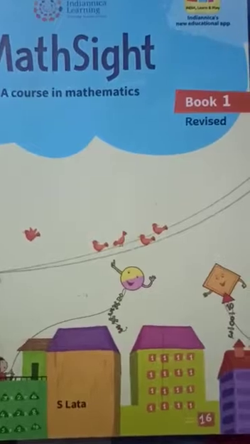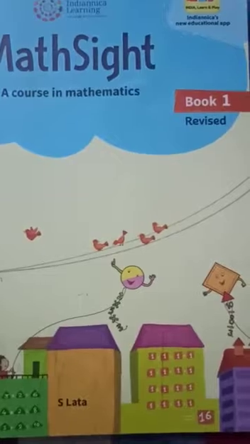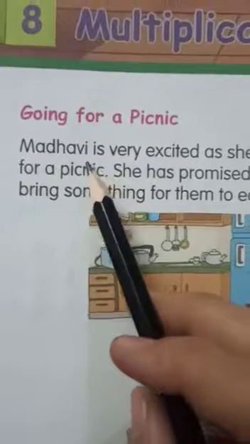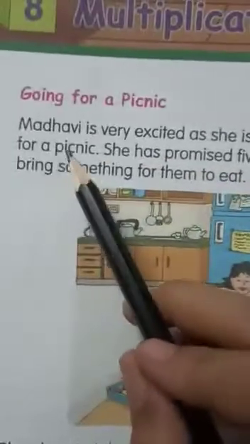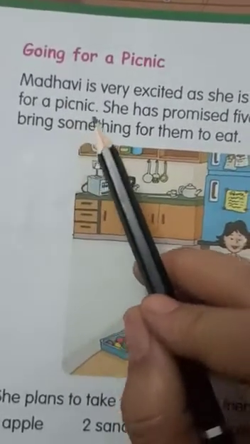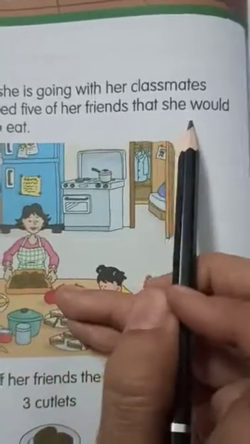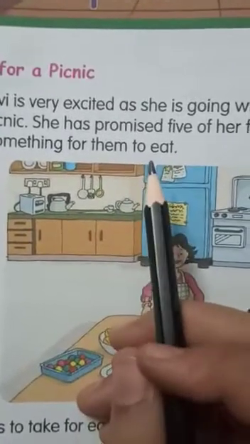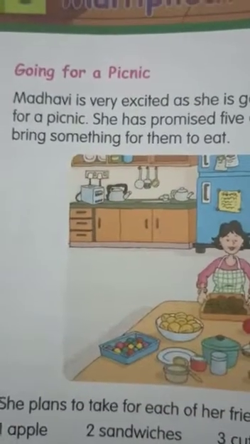Children, today we are starting the 8th lesson, that is multiplication. So let's learn what is multiplication. Look here. Madhavi is very excited as she is going with her classmates for a picnic. Madhavi is the girl who is going for a picnic with her classmates. She has promised 5 of her friends that she would bring something for them to eat.